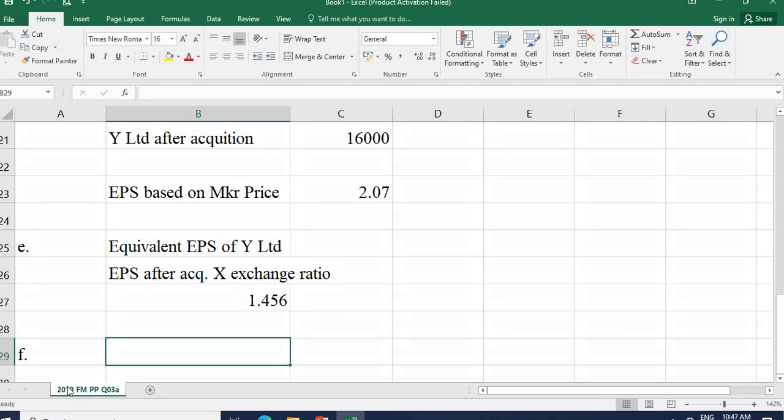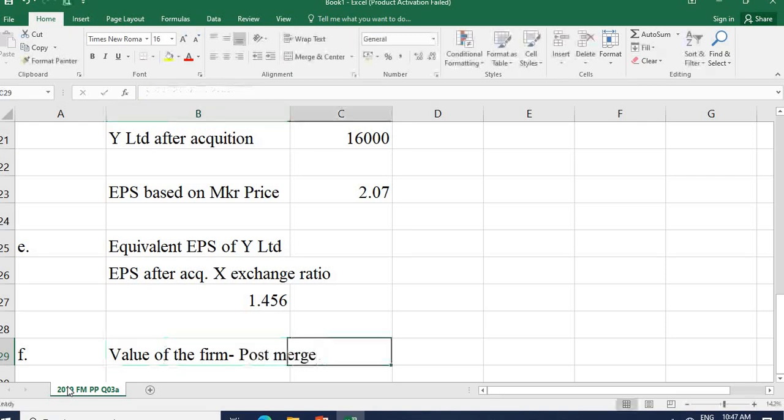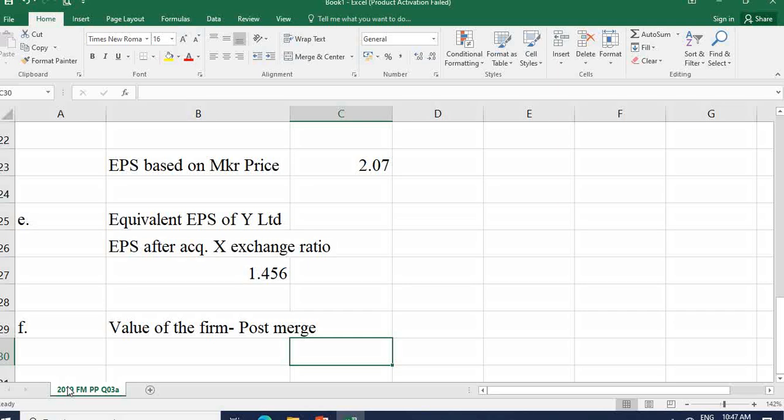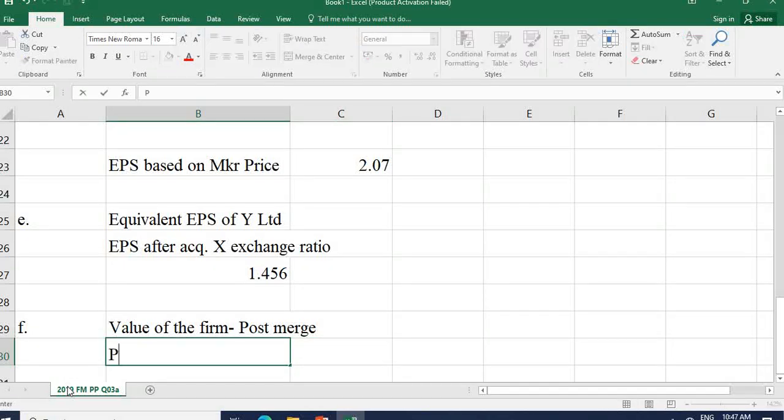The value of the firm after merge, or post merge, right? How can you find it?